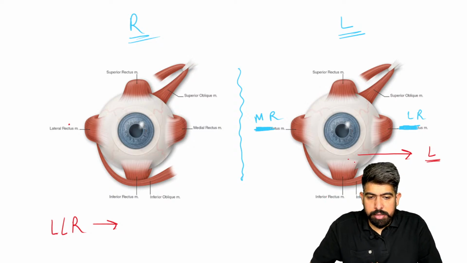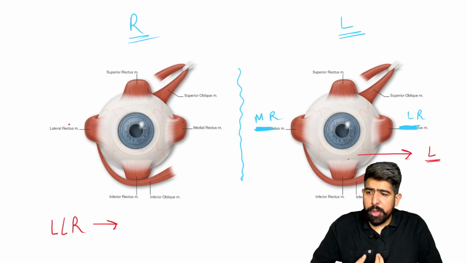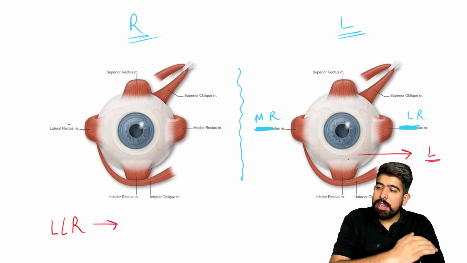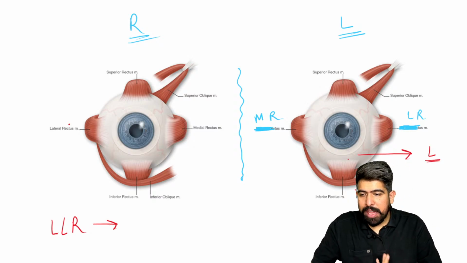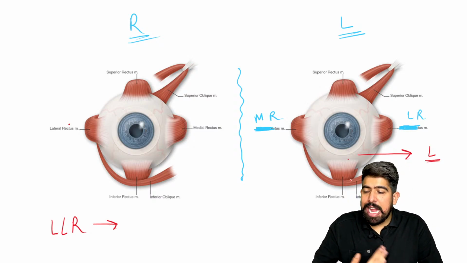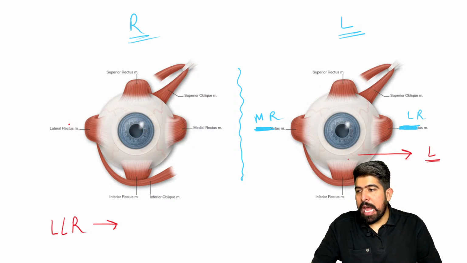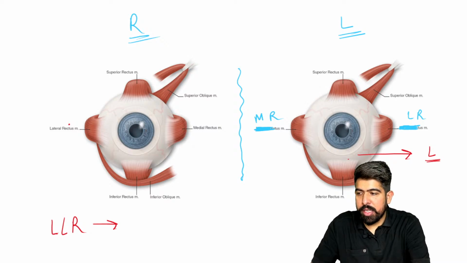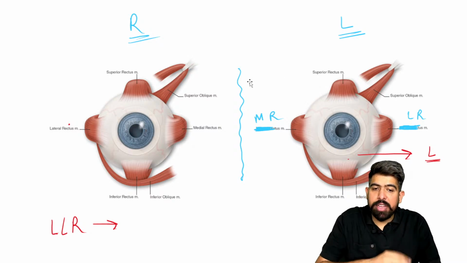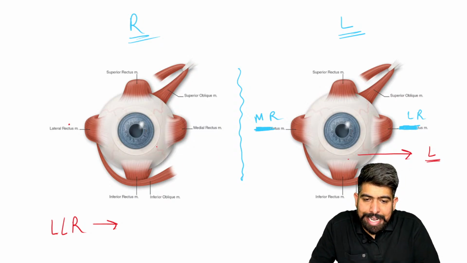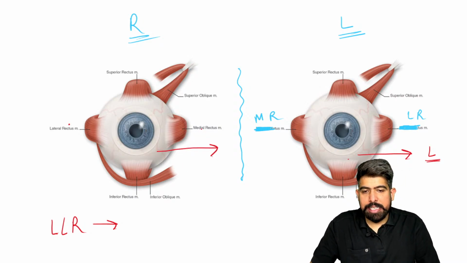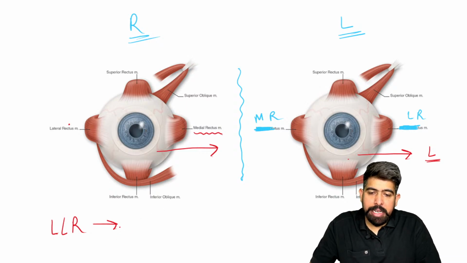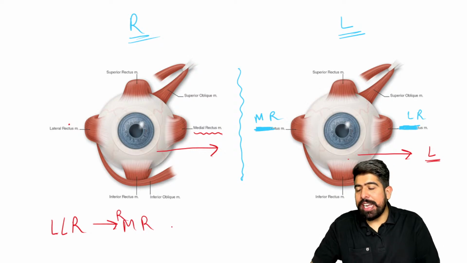So I was asking about this. Your left lateral rectus will do the left gaze. So on the left gaze, what will be happening? It will move the eye to the left side, so the right eye is also moving to the left side. It is done by your medial rectus muscle. Which medial rectus? It is the right medial rectus.